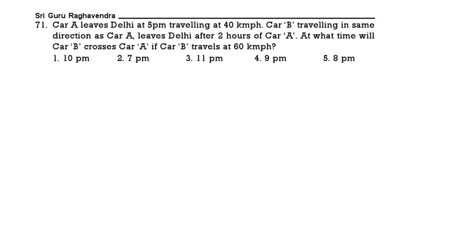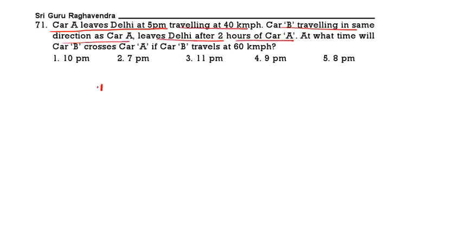Car A leaves Delhi at 5 pm traveling at 40 km per hour. Car B is traveling in the same direction as A, and leaves Delhi 2 hours after A. At what time will B cross A if car B travels at 60 km per hour?